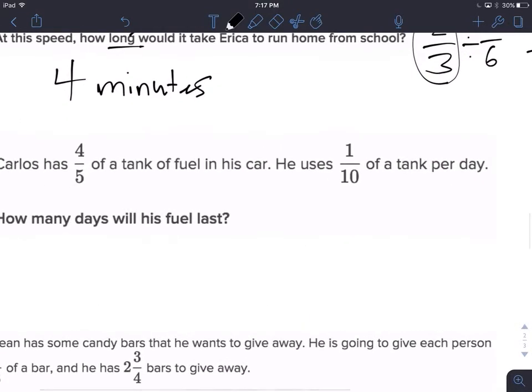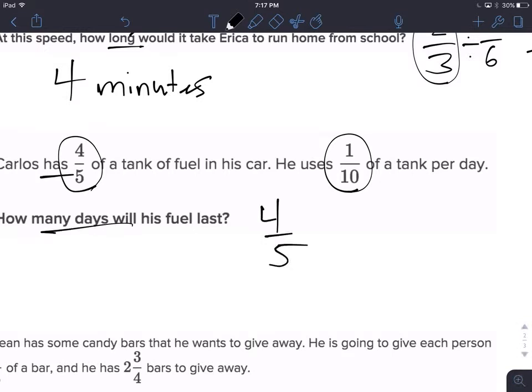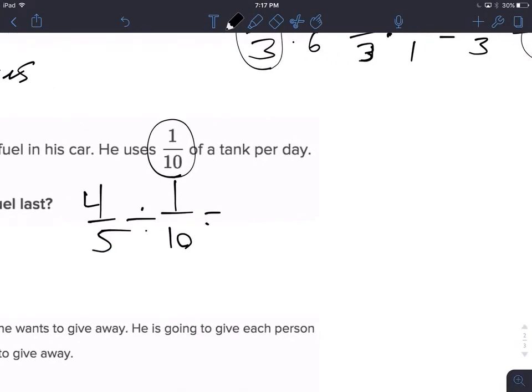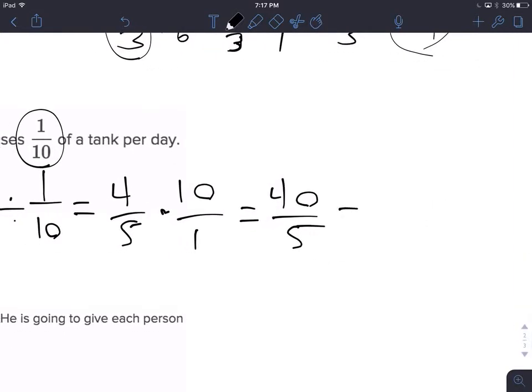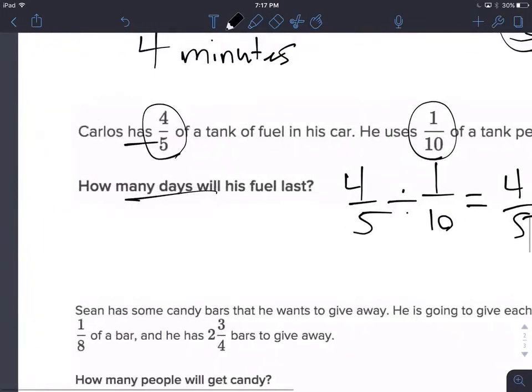All right, has 4/5 of a tank. Has tells me it's probably what I'm starting with. Uses 1/10 of a tank per day. How many days would this last? So has 4/5. Seeing how many 1/10 of a tank you can get out of 4/5. Keep, change, flip. 40 over 5. How many 5s are there in 40? There are 8. So 8 days.